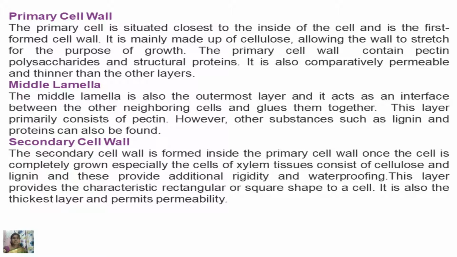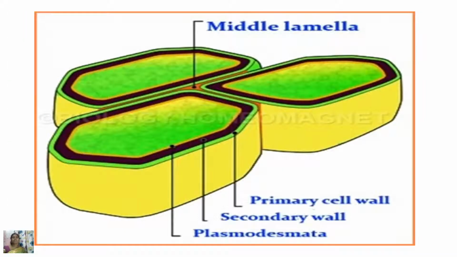Secondary cell wall is formed inside the primary cell wall once the cell is completely grown. Especially the cells of xylem tissues consist of cellulose and lignin, and these provide additional rigidity and waterproofing. This layer provides the characteristic rectangular or square shape to the cell. It is also the thickest layer and it allows permeability. This is the picture which shows the middle lamellae and the primary cell wall, plasmodesmata and the secondary cell wall.